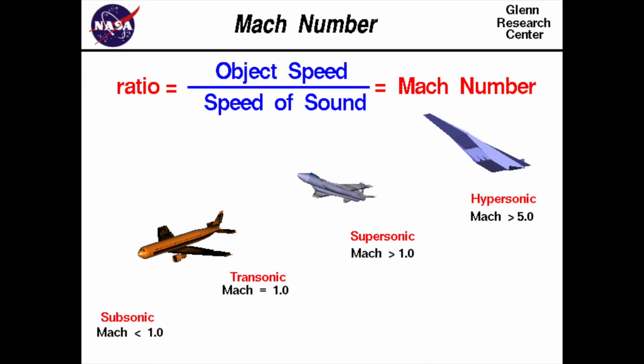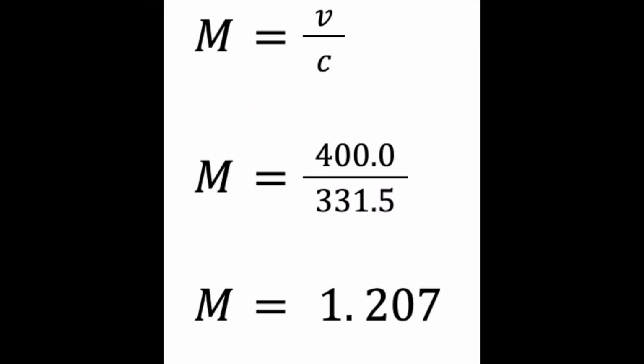Mach is defined by the speed of sound in a given medium and is represented by the formula M equals v divided by c, where M is the Mach value, v is the velocity of the object, and c is the speed of sound in a medium. For example, the speed of sound in air at 0 degrees Celsius is 331.5 meters per second, and if the speed that you are traveling is 400 meters per second, you are traveling at Mach 1.207, as represented with this equation.